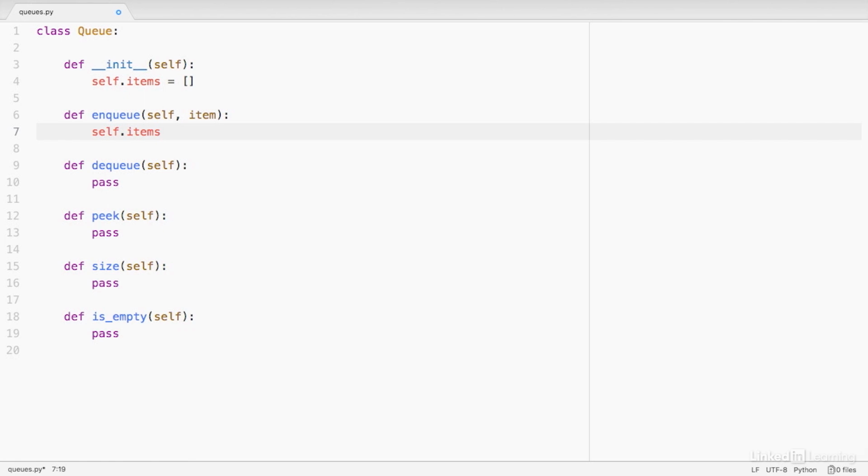But instead of appending the item to the end of the list, like we did for a stack, we want to now insert the item into the 0th index of the list. And we talked about how the reason we do that is because we want to sort of save the end of the list for popping and use the front of the list for inserting. So I'll save that.